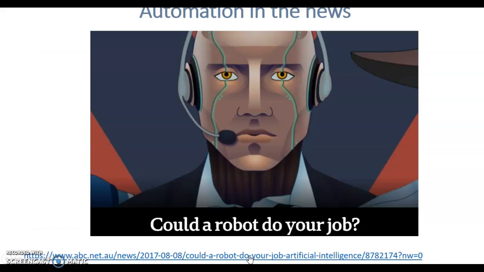Now, this is something you need to think about. Could a robot do your job? Yes, some of the jobs robots can do, but there are some jobs robots cannot do. Again, read the news. You've got plenty of work to do today. You're reading all the news today, and I'm going to give you some work based on this news.